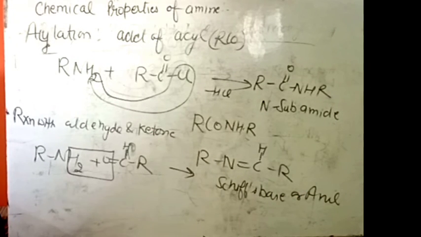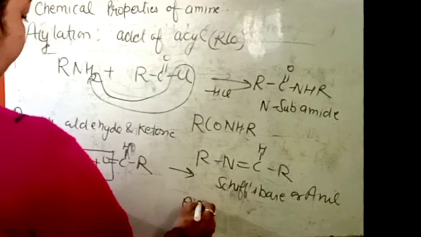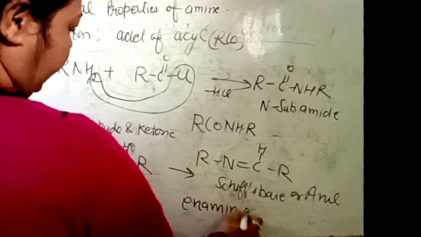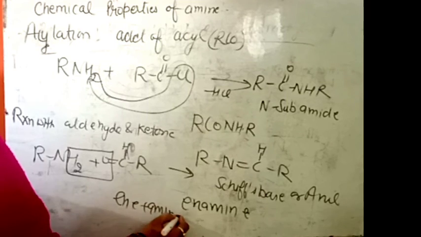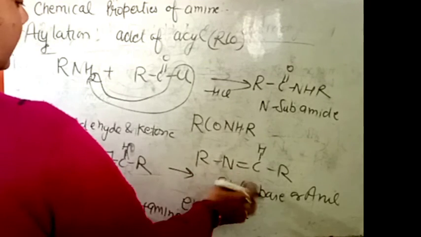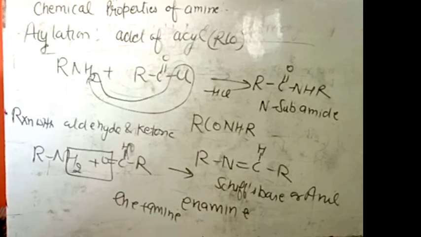Is that clear? And this is also called an imine. An-imine means ene plus amine. That group having a double bond plus amine and represents the amine group.